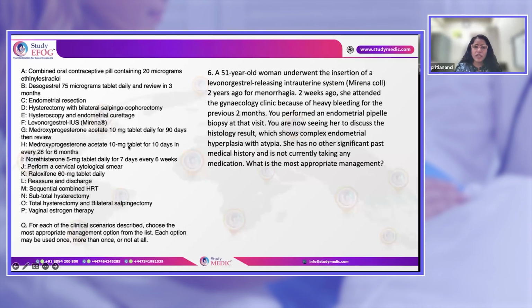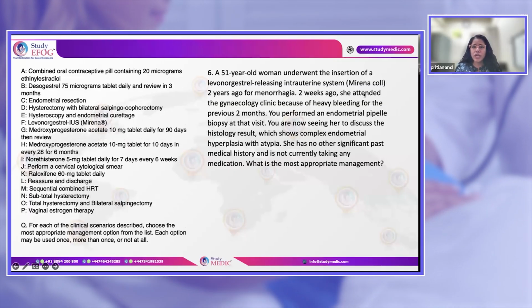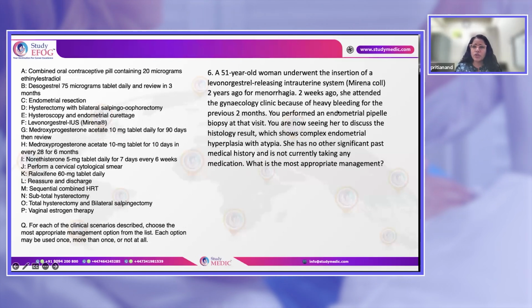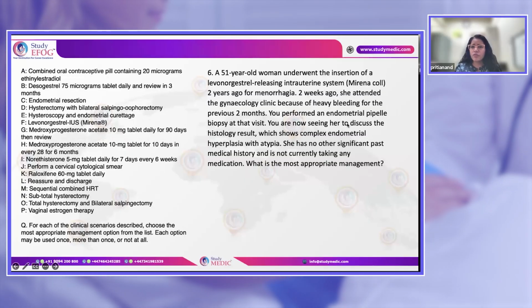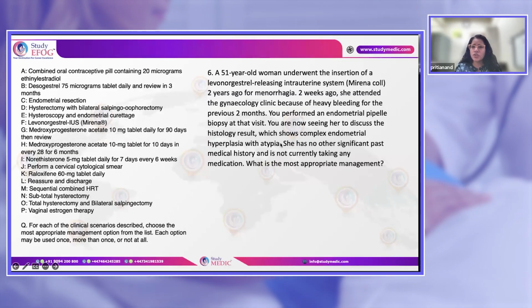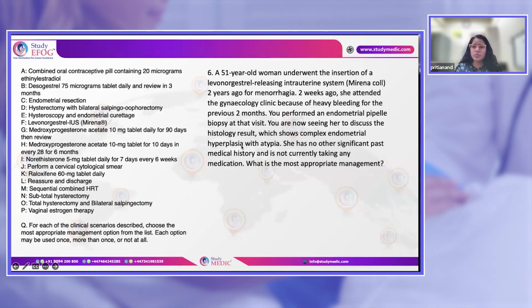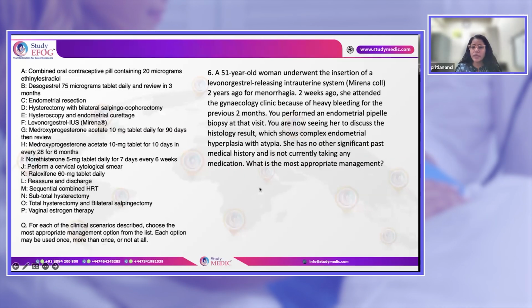Same set with the EMQ. What will be the management in this case? A 51-year-old underwent insertion of LNG-IUS 2 years ago for menorrhagia. 2 weeks ago, she attended the gynecological clinic with heavy bleeding from the previous 2 months. You performed a biopsy at that visit. You are now seeing her to discuss the histology result, and it shows complex endometrial hyperplasia with atypia. She has no other past medical history, not taking any medications. What is the appropriate management?